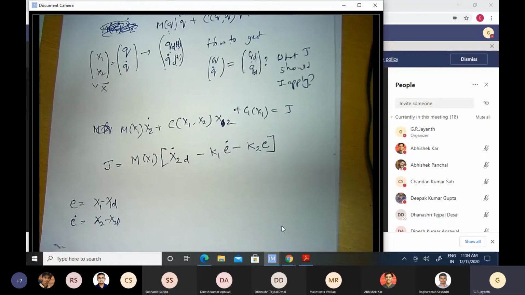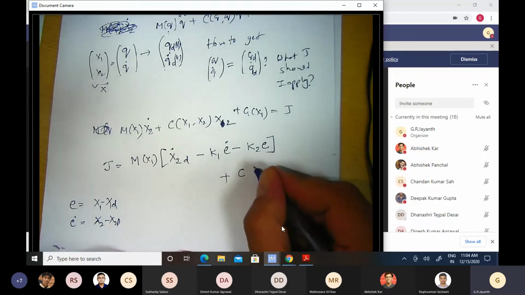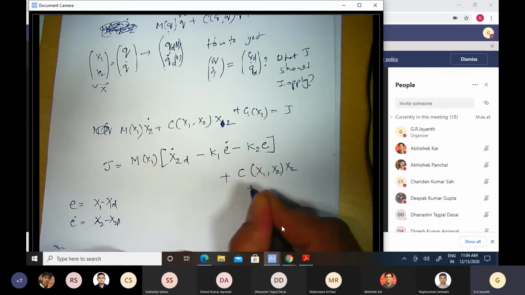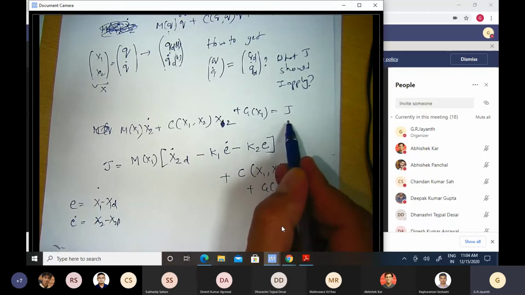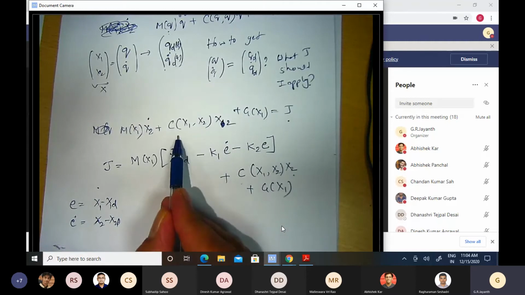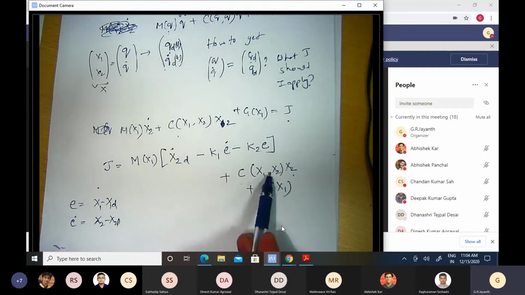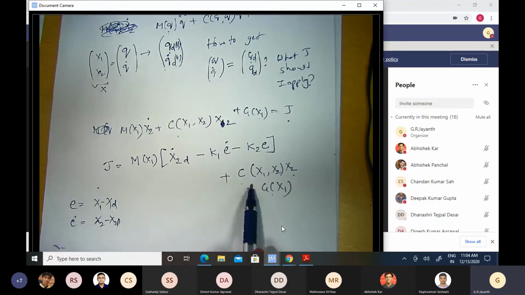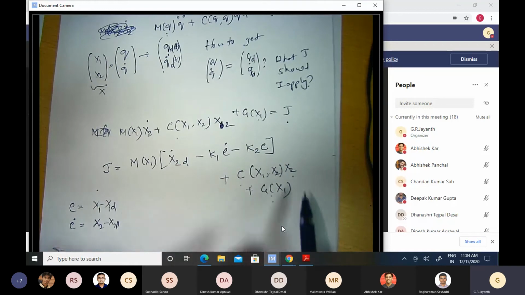Okay, suppose I apply that, plus I also cancel these Coriolis terms, c of x1 comma x2 times x2 plus g of x1. In other words, the torque that I'm applying on the right hand side has a term that represents the same term on the left hand side. I also have a term that represents the gravity term. I have the Coriolis and centrifugal term also on the right hand side, as well as the gravity term. In other words, I'm generating torque which is proportional to these terms.